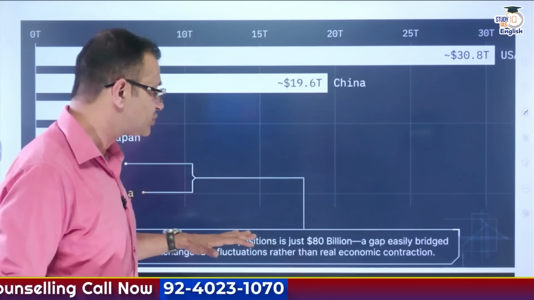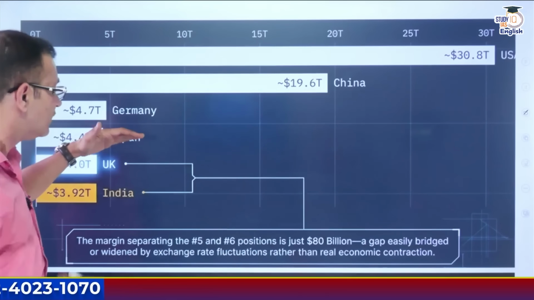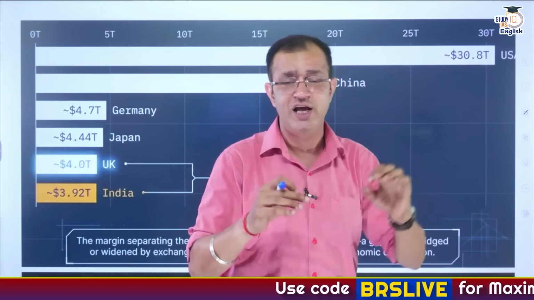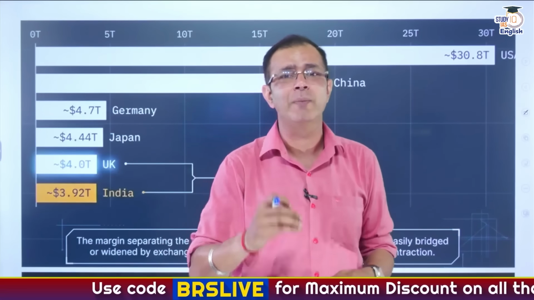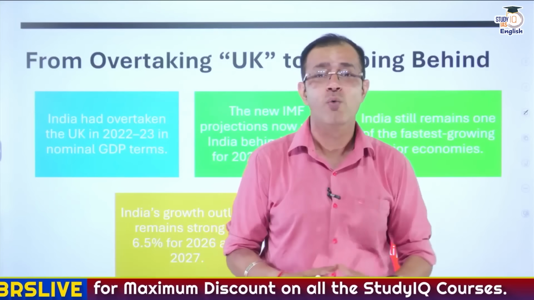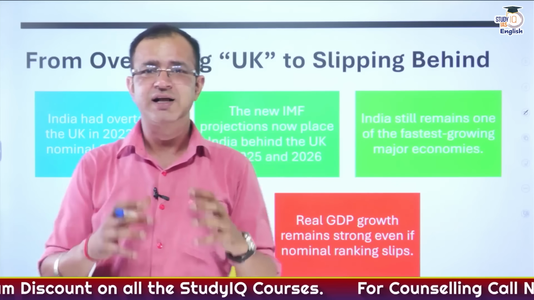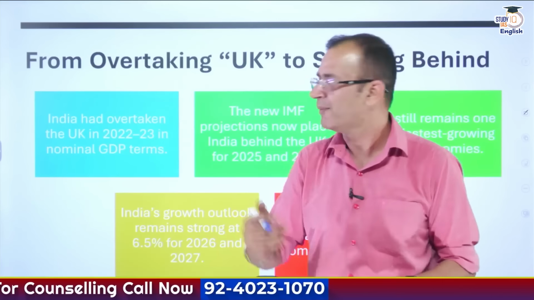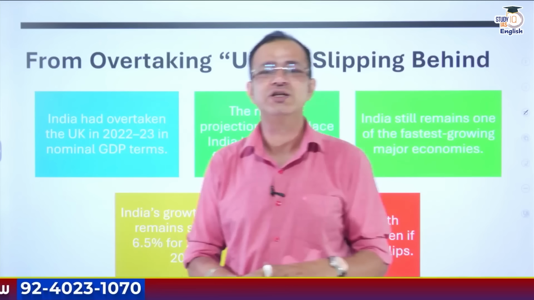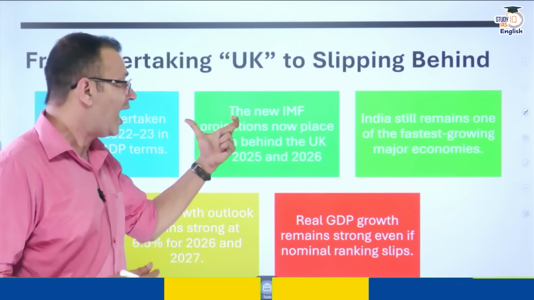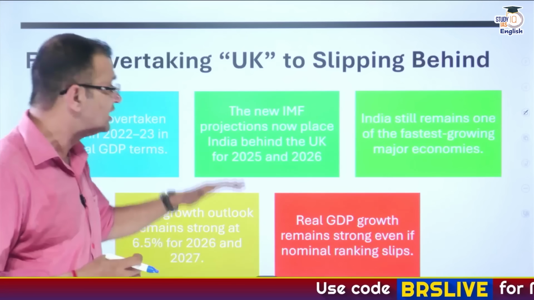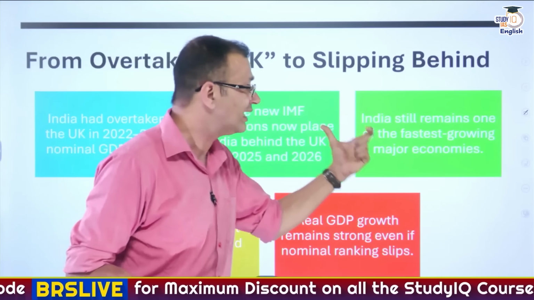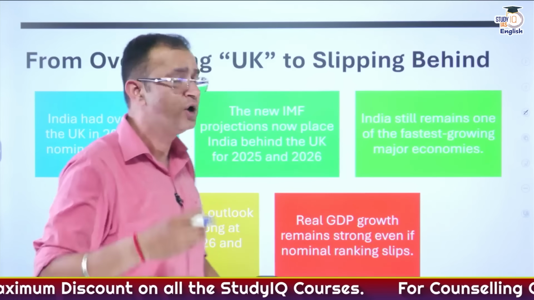And again, when it comes to the gap, it can be easily bridged or widened by exchange rate fluctuations rather than real economic contraction. So this does not mean that the Indian economy has contracted. When it comes to the complete scenario, India had overtaken the United Kingdom in 2022-23 in nominal GDP terms. The new IMF projections now place India behind the United Kingdom for 2025-26, and India still remains one of the fastest growing major economies.